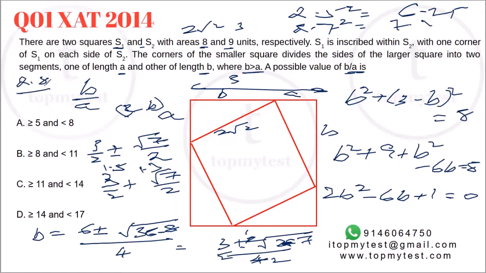That divided by... A will be now 3 minus 2.8. 3 minus 2.8 will be 0.2. So it's approximately 0.2. Option D will be our correct choice.